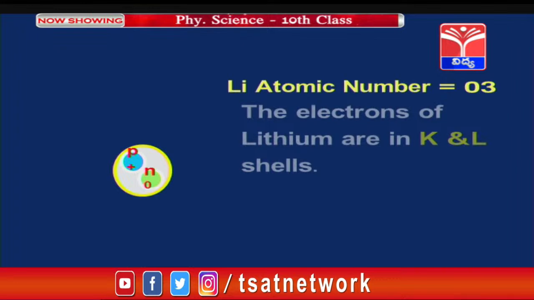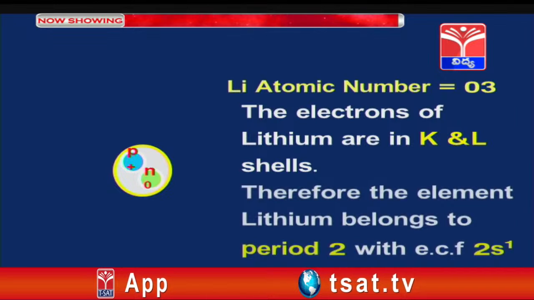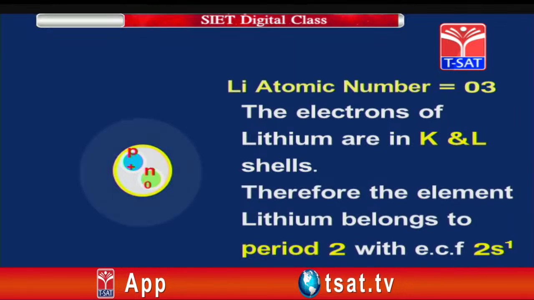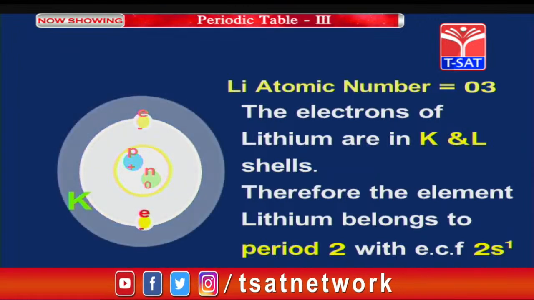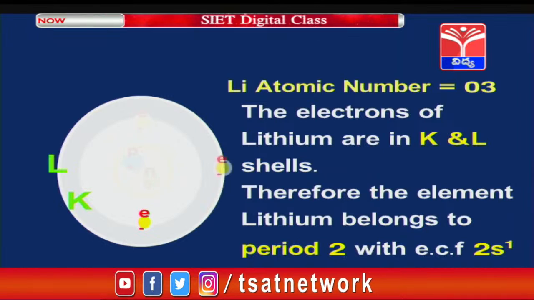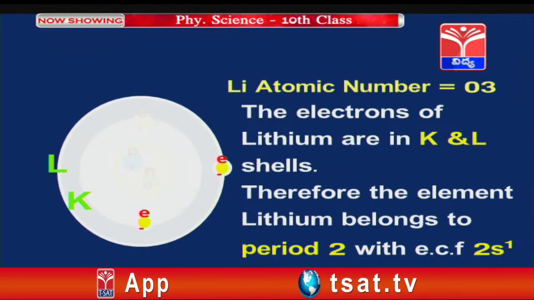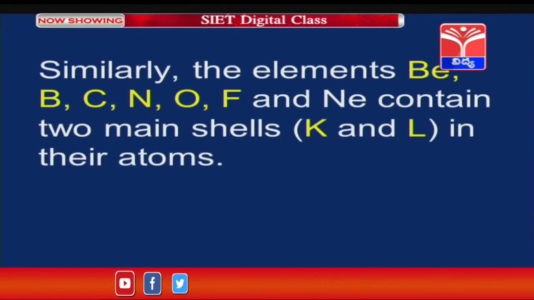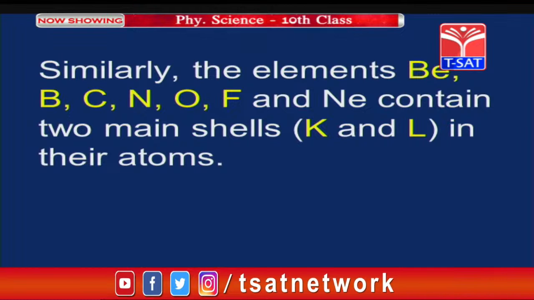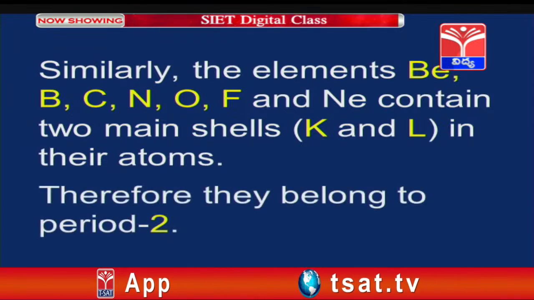Now, lithium's atomic number is 3. The electrons in lithium are in the K and L shells, you observe. Therefore, the element lithium belongs to period 2. Now, you see in this figure, in the first shell, the K shell, electrons are filled, and the next shell, it is entering the L shell, here also one electron is filled. Electrons are entering the second shell, therefore, they belong to period 2, the second period. Similarly, the elements beryllium, boron, carbon, nitrogen, oxygen, fluorine and neon contain 2 main shells, that is K and L in their atoms, therefore, they belong to period 2.